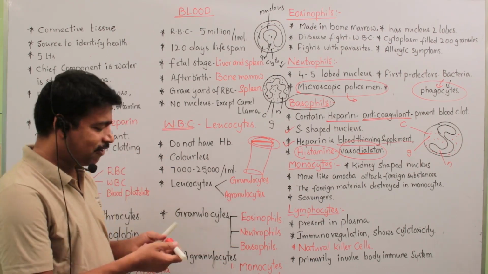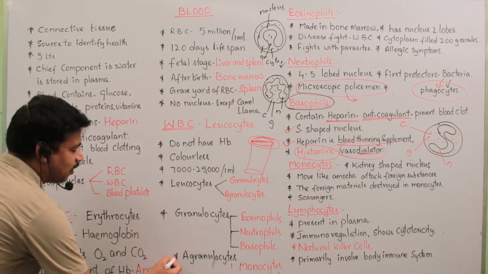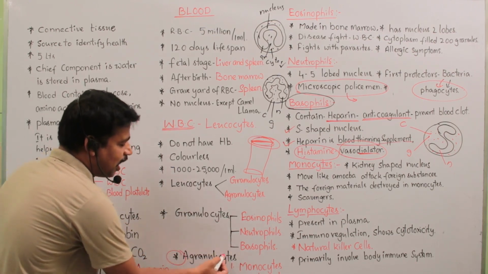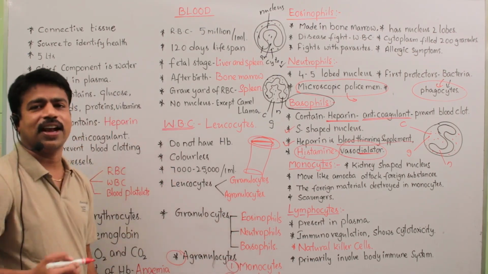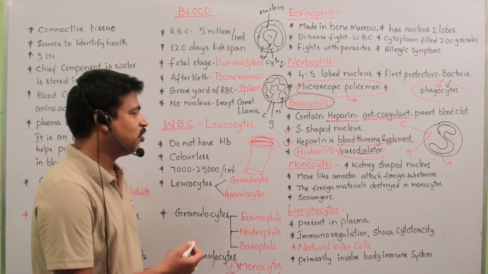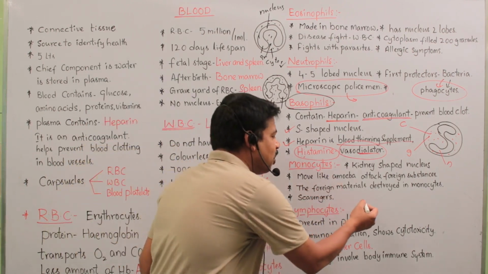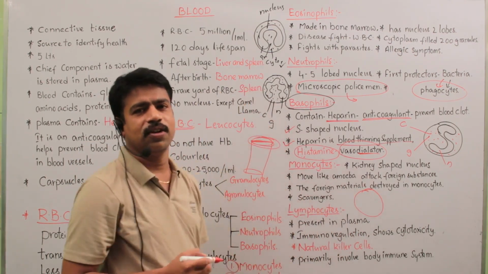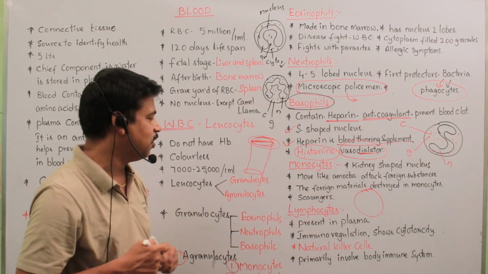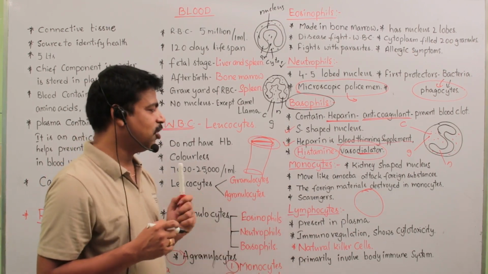Another one is agranulocytes. Agranulocytes are of two types: one is monocytes and the second is lymphocytes. Now we discuss monocytes. In monocytes and lymphocytes no granules are seen, so these are agranulocytes.